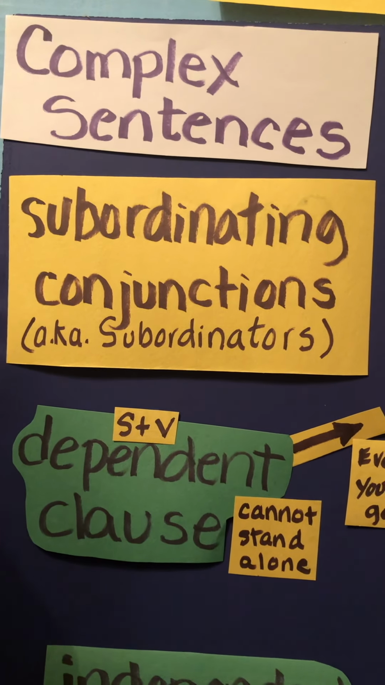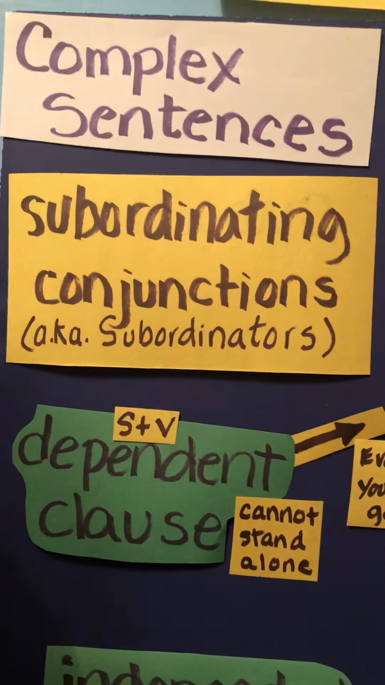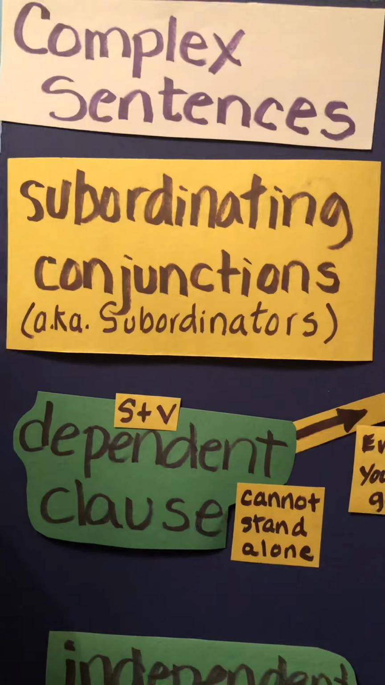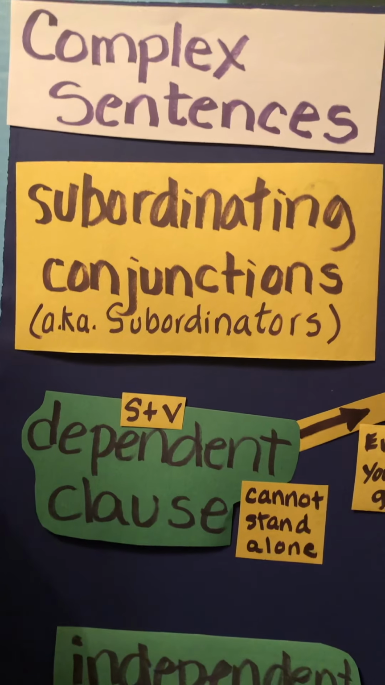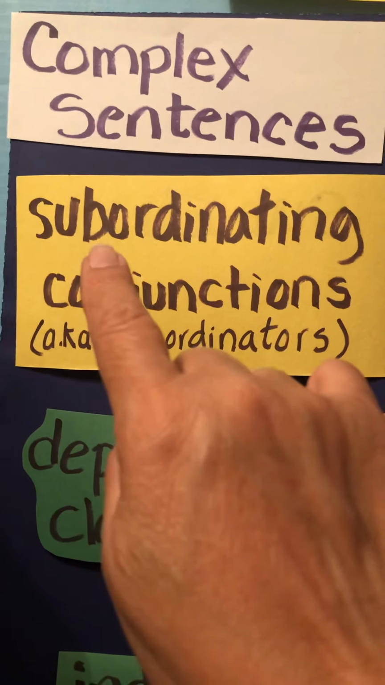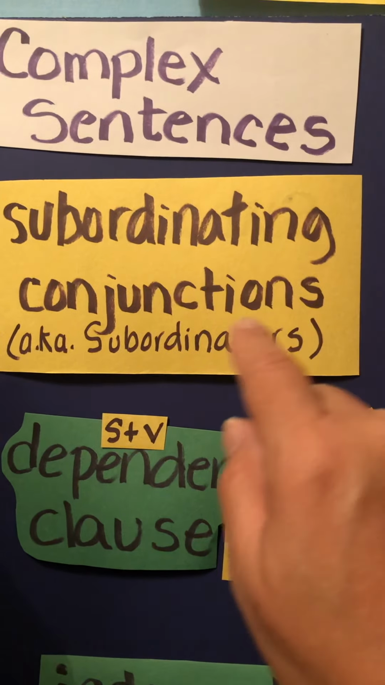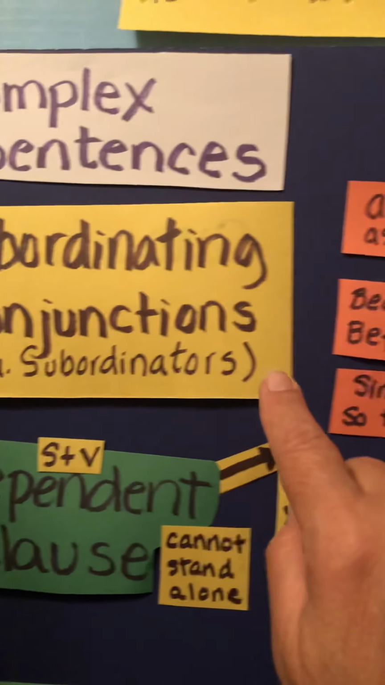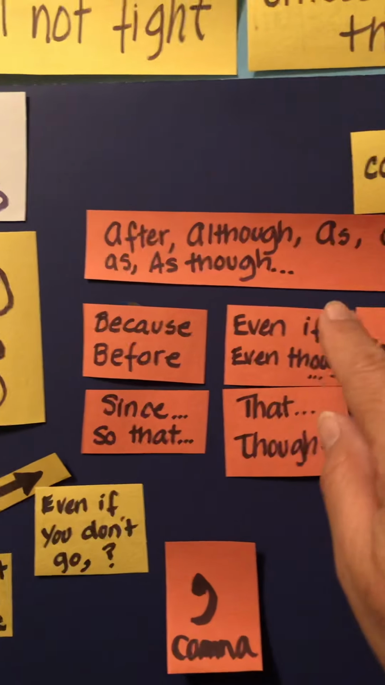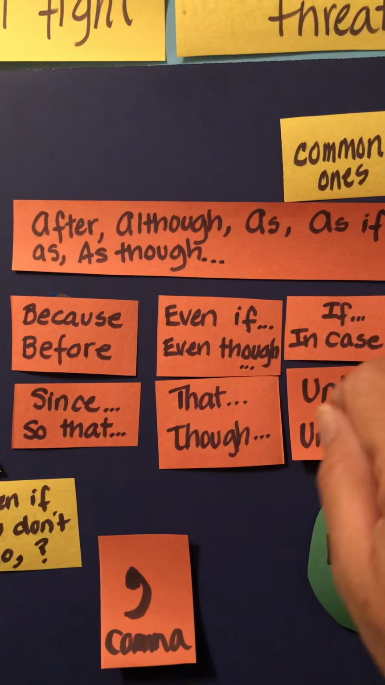Today we are going to look at complex sentences. Complex sentences, like compound sentences, have their own little words that distinguish them from other sentences. Complex sentences have these words called subordinating conjunctions, and they're also called subordinators. And these are them right here. These are your most common ones.